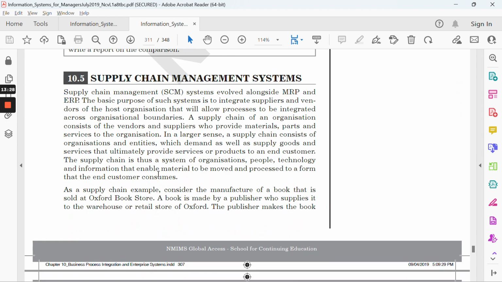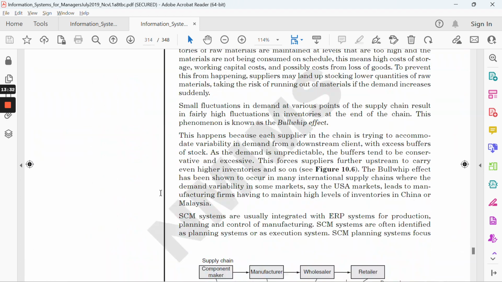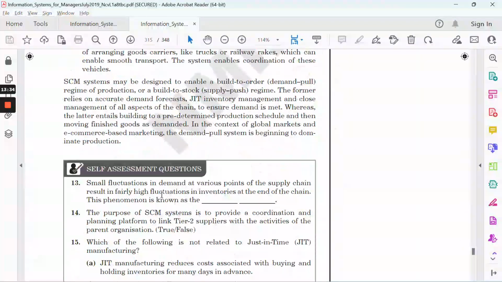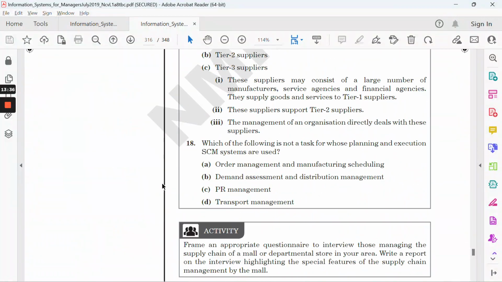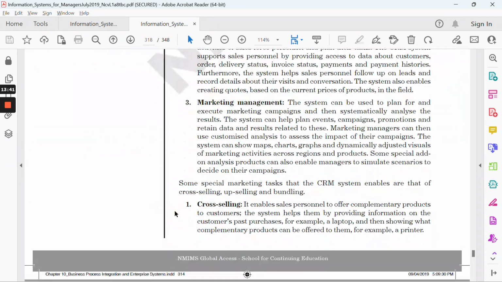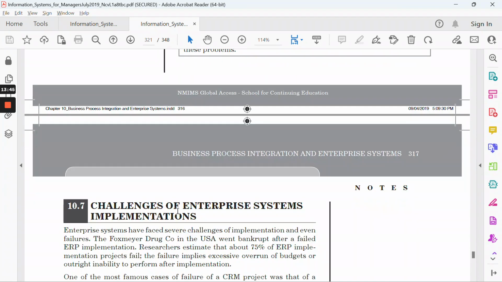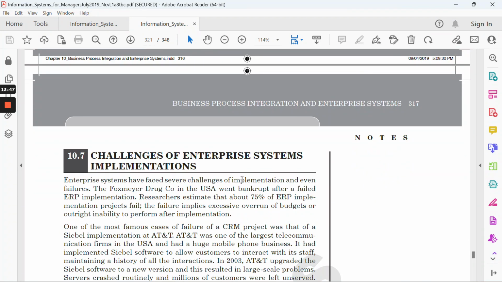And I think there's one more thing you need to mention, the challenges. Going to our last part, CRM is not required. Moving on, the last step is about the challenges in ERP implementation.